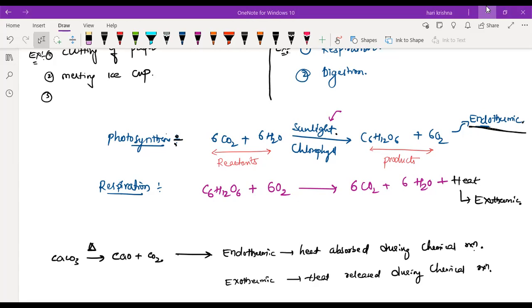So it's exothermic. But you can ask me, sir, initially we are giving some heat energy to start the burning process, yes or no? That part is endothermic, but once you give the heat energy, it will catch fire automatically and more heat will be released than it took. So overall the process is exothermic. Exothermic means heat will be released during the chemical reaction. Endothermic means heat will be absorbed during the chemical reaction.